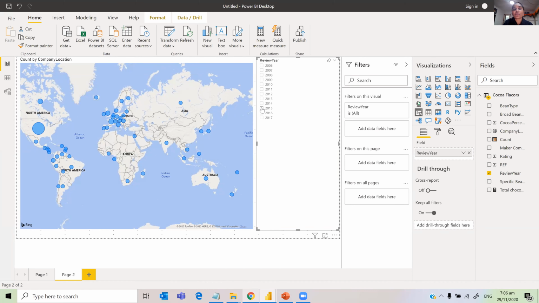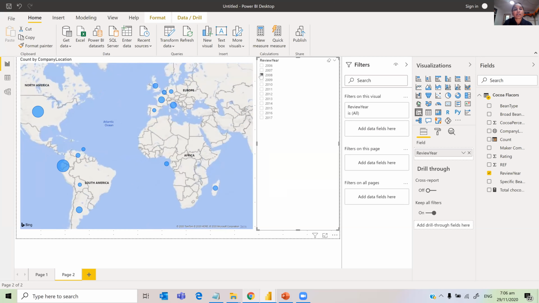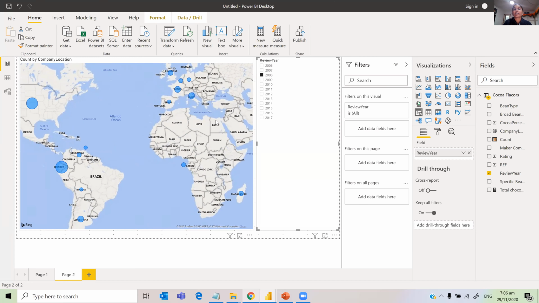Because 2015 has more, if I choose that, and then if I choose 2008, see the thing has changed. In 2008, the most is 24 Ecuador and 22 USA. So the size of the bubbles has changed. That's one of the ways to create the visual showing the location.